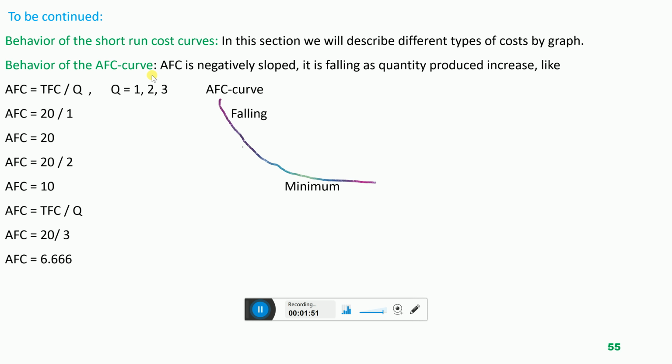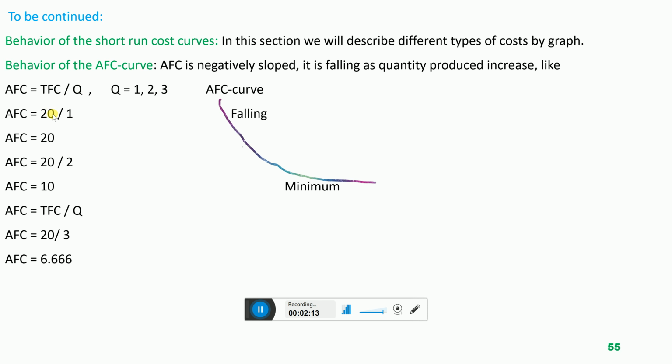Let me clarify this, that average fixed cost is negatively sloped. It is falling as quantity produced increases. I am clarifying by putting one example. So we can calculate the average fixed cost using this formulation: total fixed cost divided by the quantity produced.